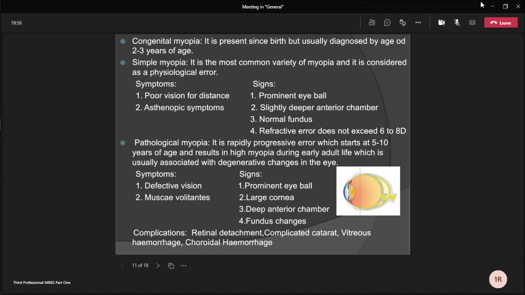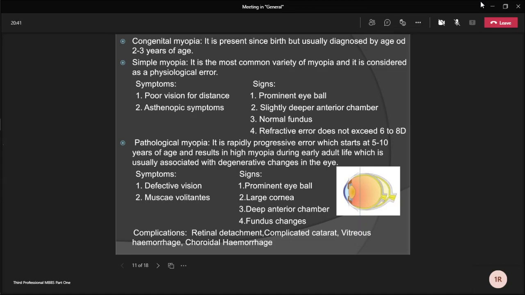There are Fuchs spots, or dark red circular patches due to subretinal neovascularization, and choroidal hemorrhage may be seen in the macula. Cystoid degeneration, lattice degeneration, and snail track degeneration are seen in the periphery of the retina. Sometimes there may be posterior staphyloma also. Complications of pathological myopia are retinal detachment, complicated cataract, vitreous hemorrhage, choroidal hemorrhage, strabismus fixus convergence, and primary open angle glaucoma. Next is treatment of myopia.